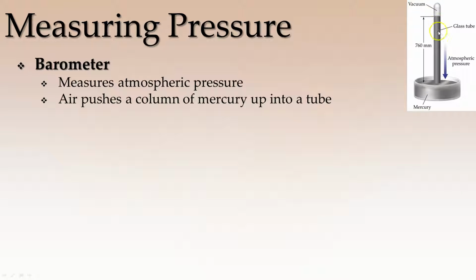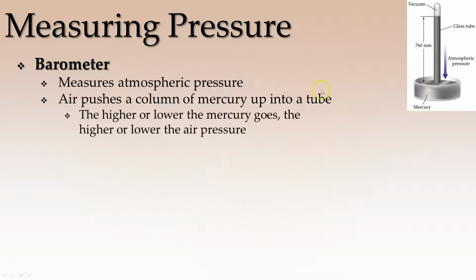So you start with a completely filled tube of mercury, sort of put your thumb over the end of it. Also, don't touch mercury with your thumb. Maybe a glove or a lot of gloves, and you essentially turn it upside down and put it in a bowl of mercury. Now, what happens, of course, gravity is going to pull it down, but it's only going to pull it down so far because air is going to be pushing down against that, trying to push it back up. How far it goes down determines the pressure. The higher or lower the mercury goes, the higher or lower the air pressure.